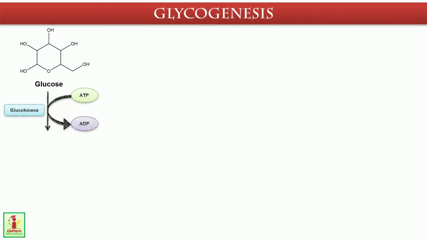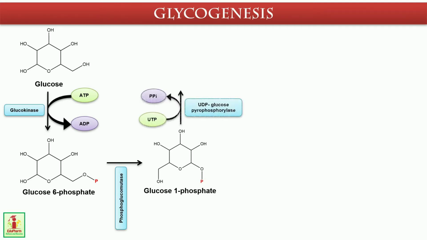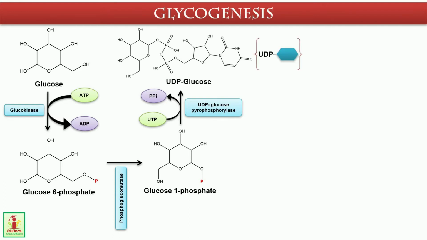Glucose is converted to glucose 6-phosphate with the help of hexokinase in muscles and glucokinase in liver. Further, phosphoglucomutase catalyzes the conversion of glucose 6-phosphate to glucose 1-phosphate. Uridine diphosphate glucose, UDPG, is synthesized from glucose 1-phosphate and UTP by UDP glucose pyrophosphorylase.